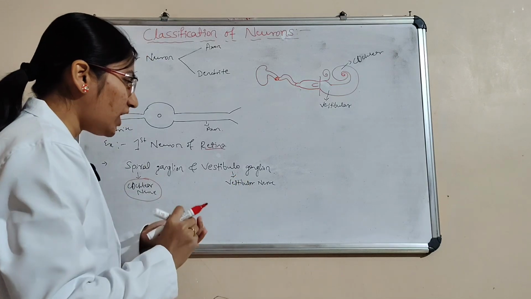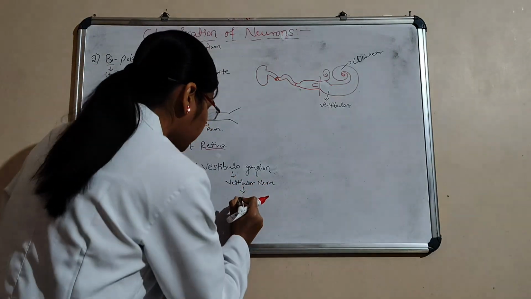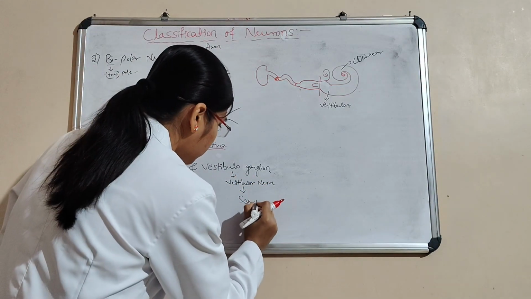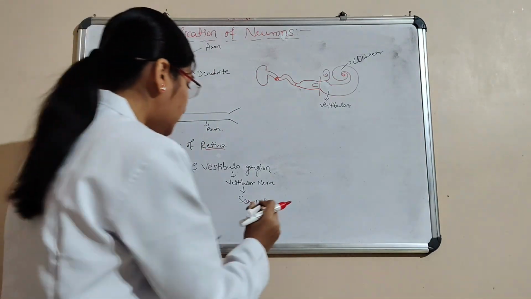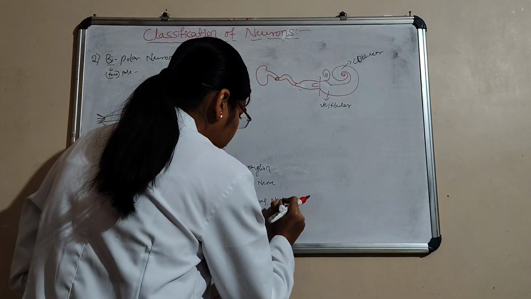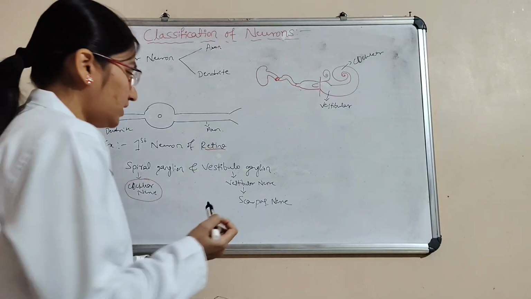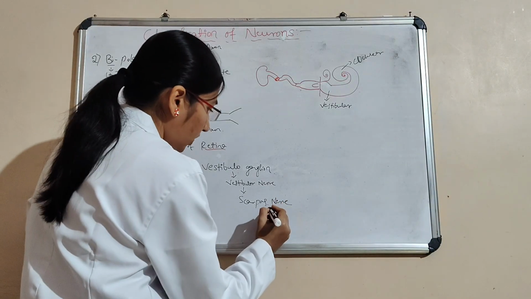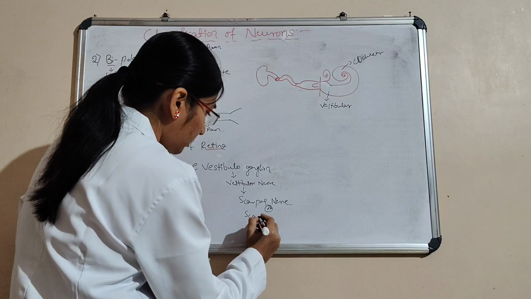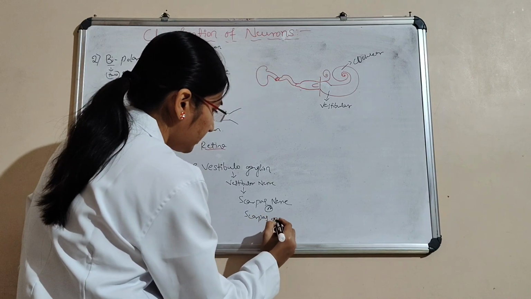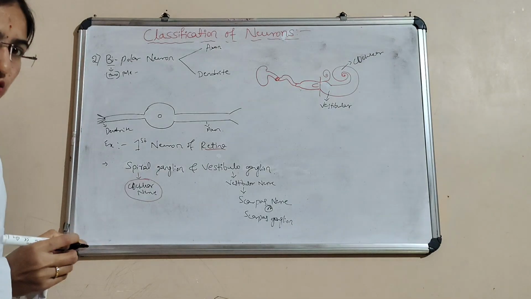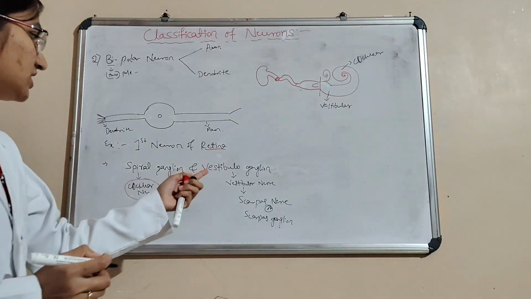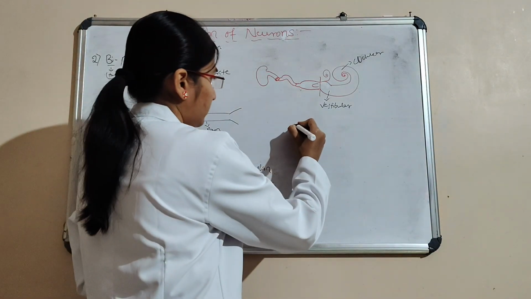This vestibular nerve is also known as Scarpa's nerve, and we can call the ganglion Scarpa's ganglion.